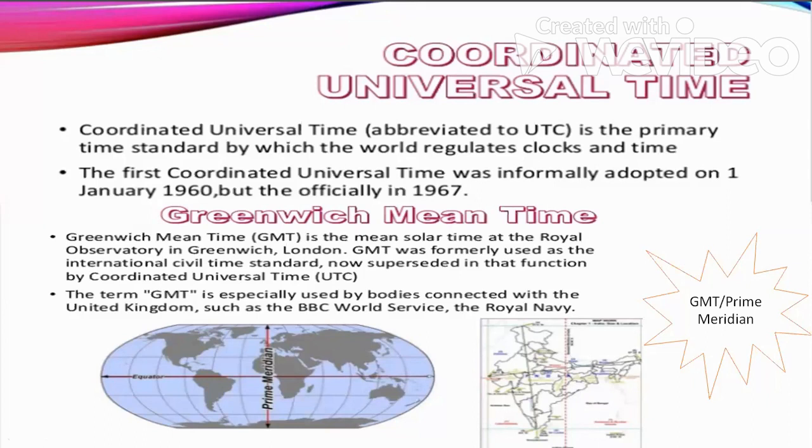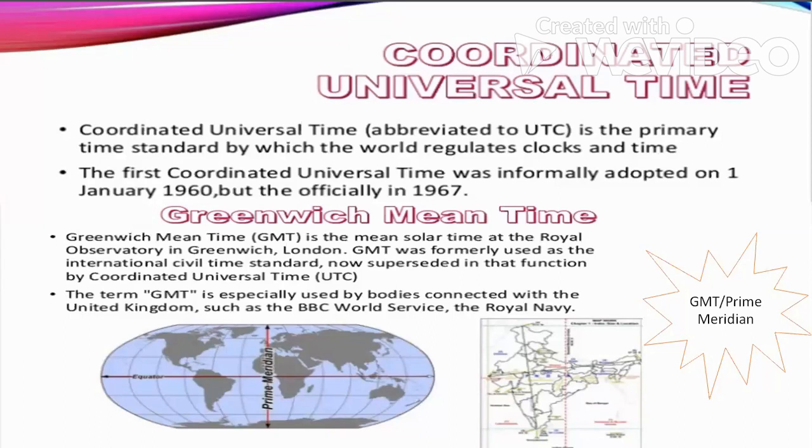So whatever is the time of Greenwich, supposing right now it is around 1, then if we go back 5.5 hours in Greenwich, the time will be around 7:30 a.m. So the time is decided as plus or minus hours relative to Greenwich. How it is decided according to the longitudes, I will also show you in the upcoming slides.